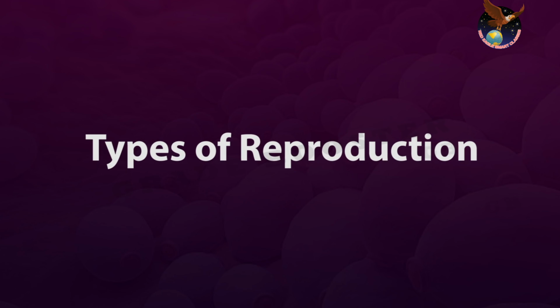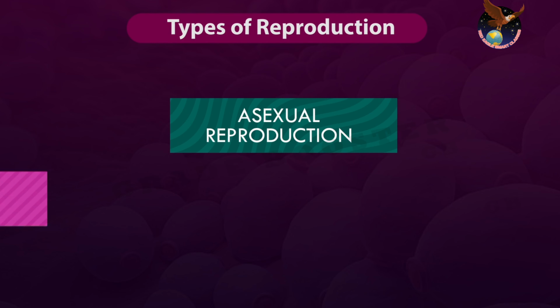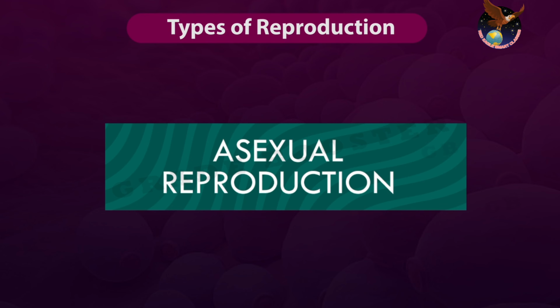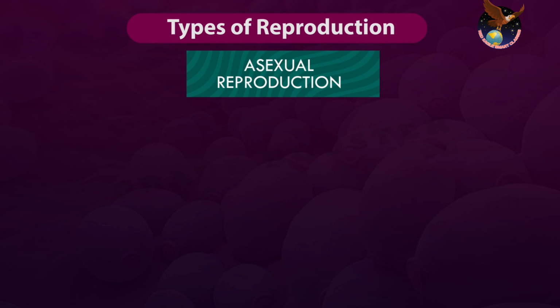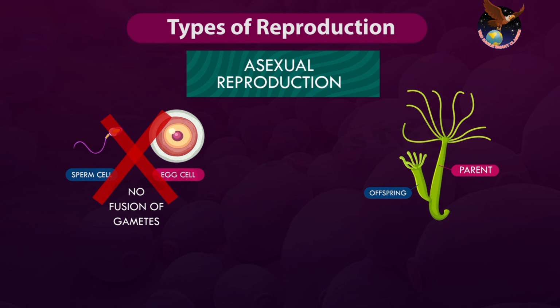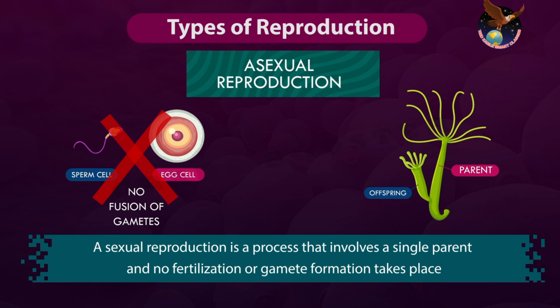Types of reproduction. Reproduction is of two types, asexual reproduction and sexual reproduction. First, let us learn about asexual reproduction. Asexual reproduction means the reproduction that takes place without the fusion of sex cells or gametes. Only one parent is involved in this type of reproduction. So, asexual reproduction is a process that involves a single parent and no fertilization or gamete formation takes place.